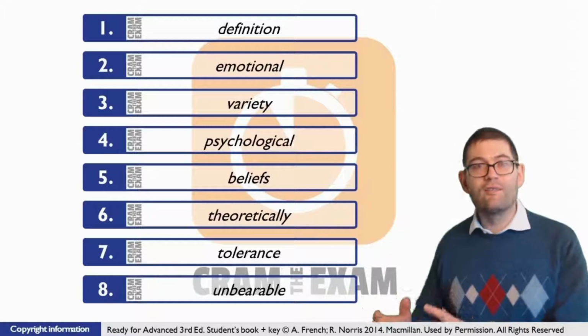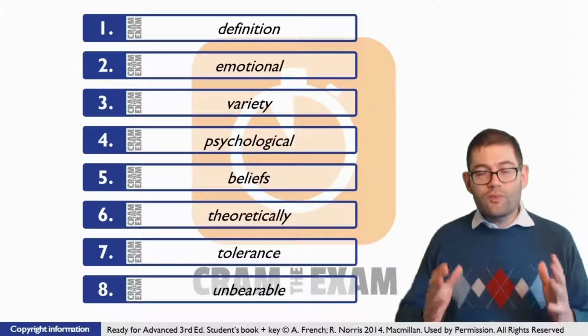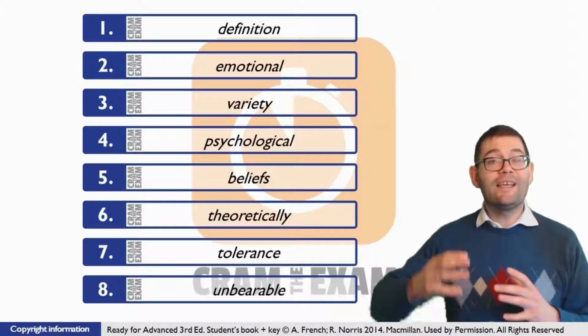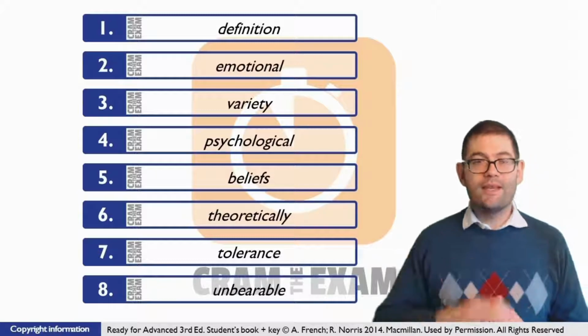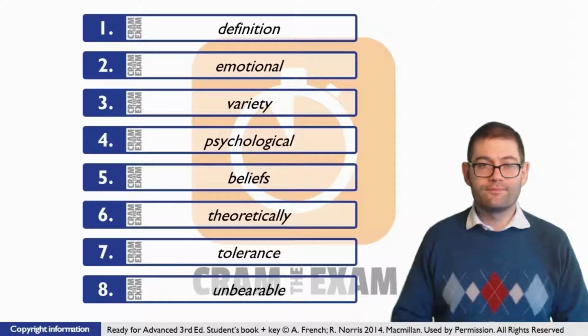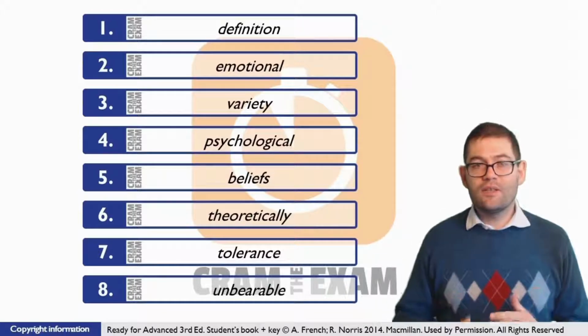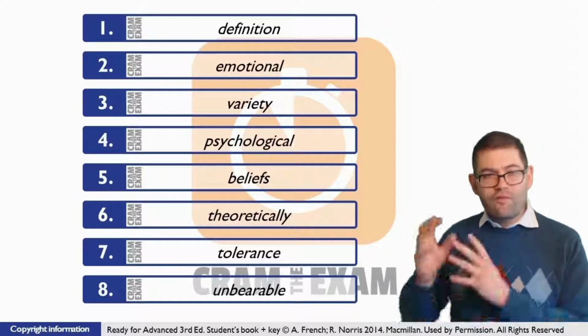For question 6, what we've got here is a modal verb before the gap, and then we've got the bare infinitive after the gap, because after a modal verb you need a bare infinitive. What do we have here? Well, we've got something that modifies the verb that follows. In other words, we need an adverb. What's the adverb that we need? Theoretically.